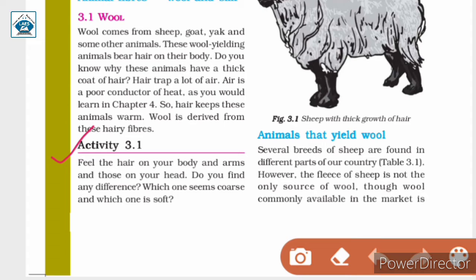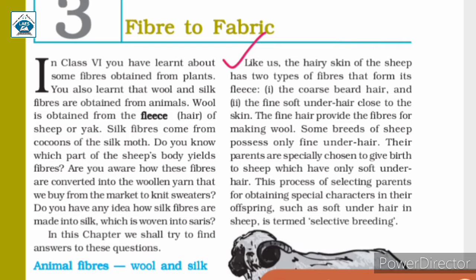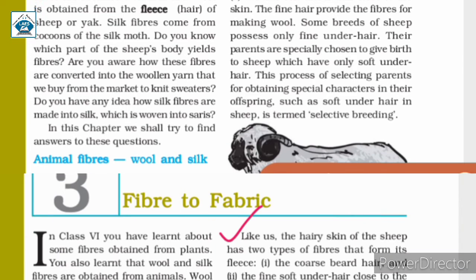In the same way, there are two types of hair or fibers that form the fleece of sheep. Like us, the hairy skin of the sheep has two types of fibers that form its fleece, that means hair. The coarse beard hair and the fine soft underhair close to the skin. The fine hair provides the fiber for making wool.